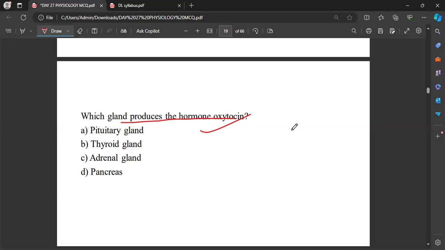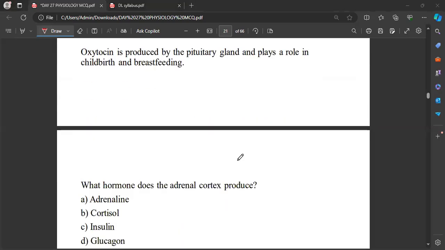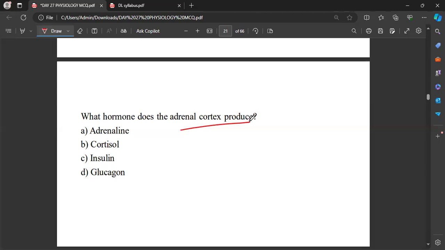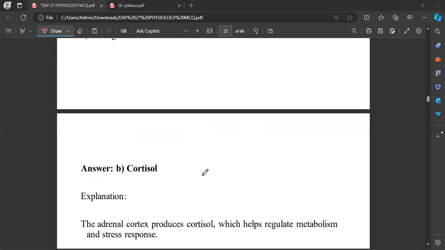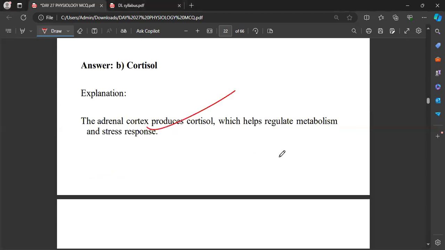Okay. Now, which hormone does the adrenal cortex produce? That will be the cortisol hormone. This is the one we are calling the stress hormone.